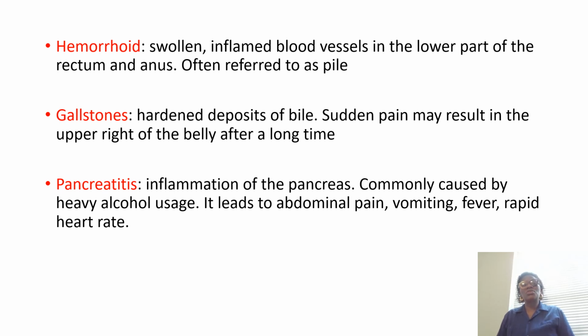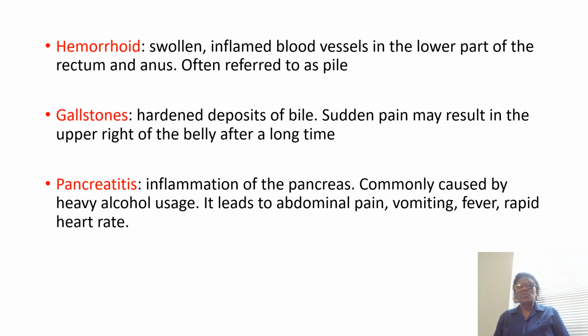Then we have gallstones. Gallstones occur when you have a long-term deposit of bile, maybe in the bile duct or in the gallbladder, and you begin to have a sudden pain that may occur in the upper right of the belly. After the bile has accumulated for a very long time, it becomes solidified, then it becomes a stone. That is why it is referred to as a gallstone.